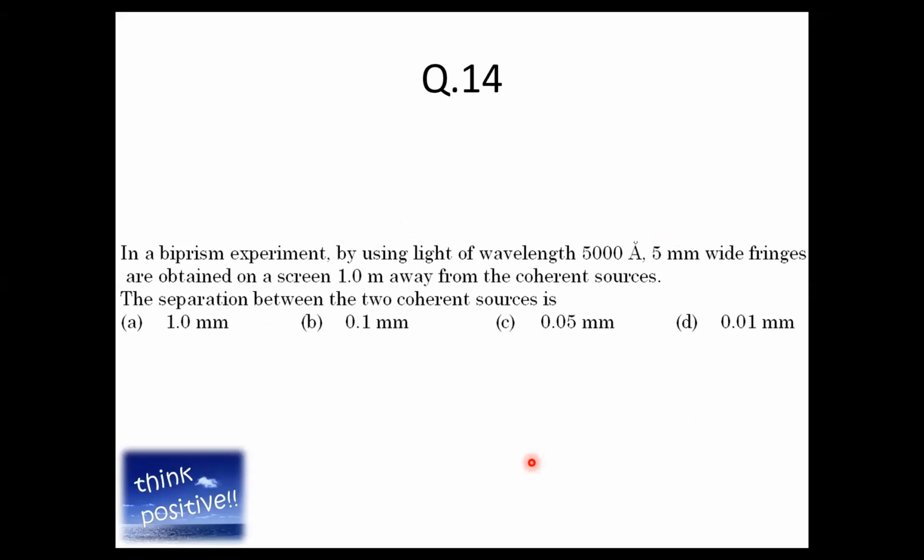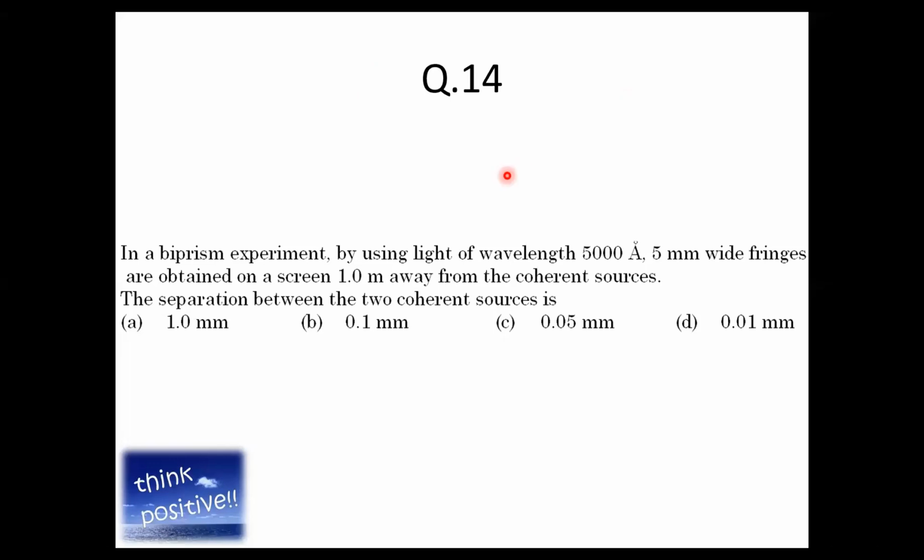Question number 14. In a biprism experiment, by using light of wavelength 5000 Angstrom, 5 mm wide fringes are obtained on a screen 1 meter away from the coherent sources.